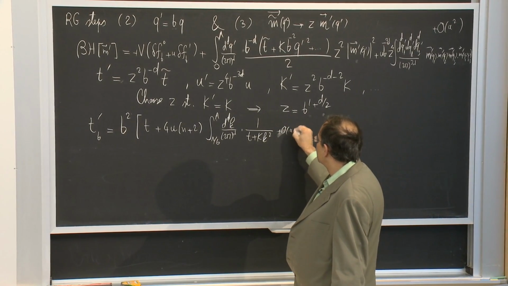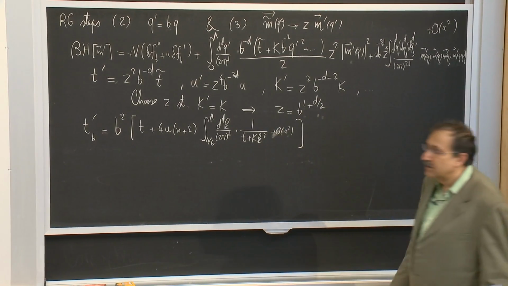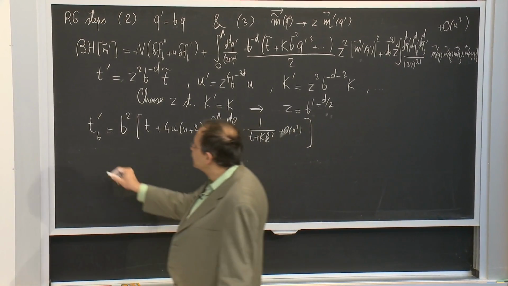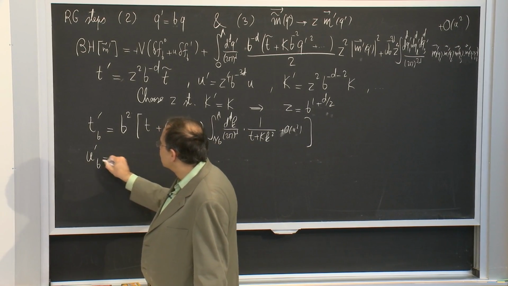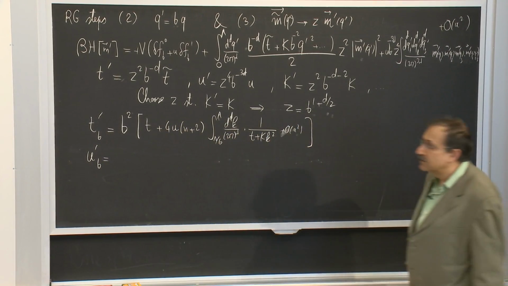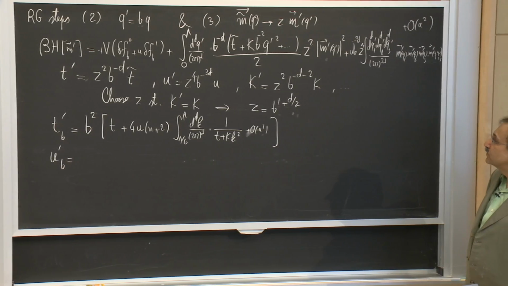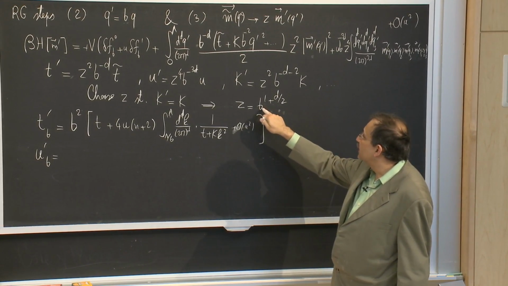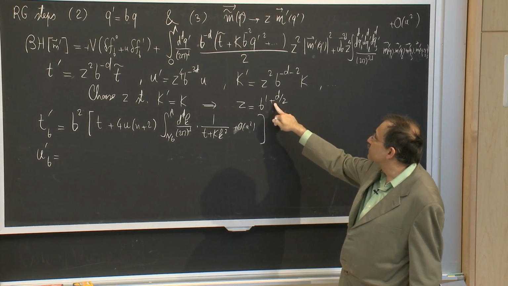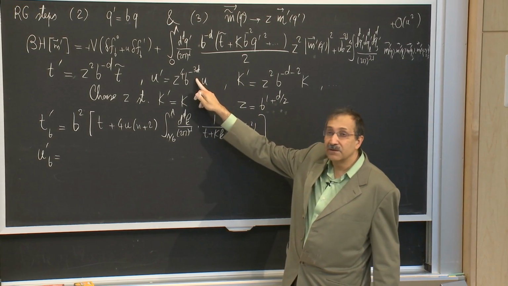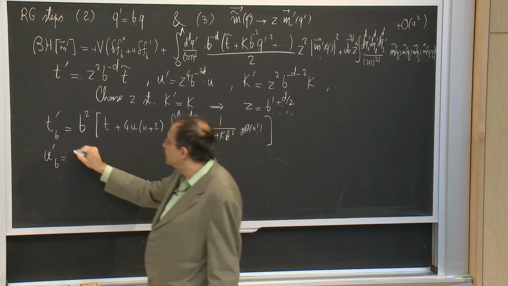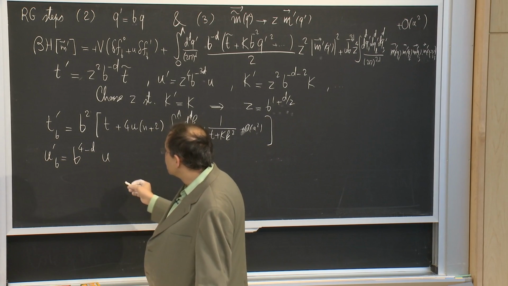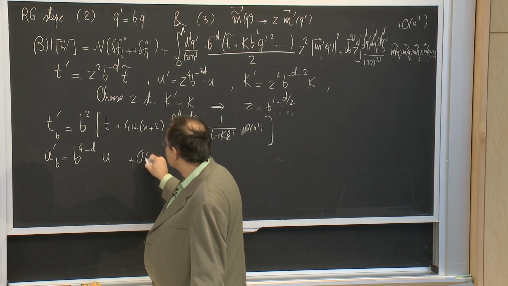Presumably the order of u squared. And for my factor of u rescaled by b, I have to put 4 factors of z. So I will get b to the 4 plus 2d, and then 3d gets subtracted. So I will get b to the 4 minus d and u again, but presumably order of u squared.